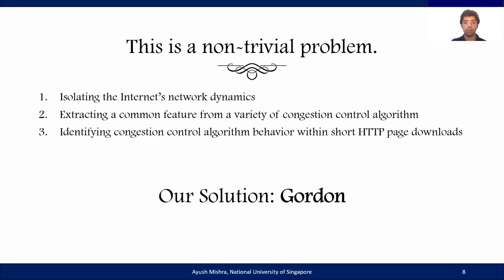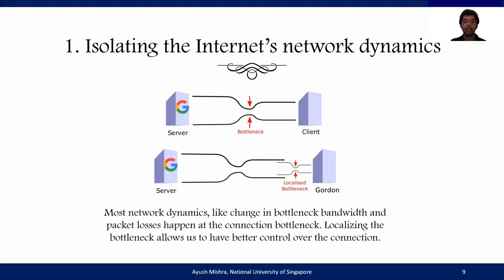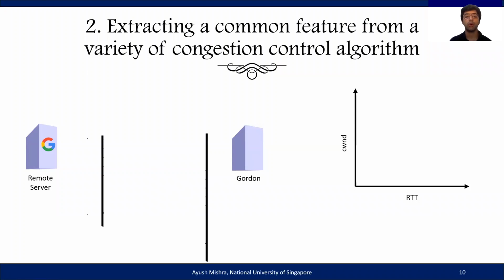Our solution to these problems was a measurement tool called Gordon. Gordon addresses these issues through a number of design decisions. Most network dynamics, like change in bottleneck bandwidth and packet losses, happen at the connection bottleneck. Gordon therefore attempts to isolate these network dynamics by localizing the bottlenecks, thereby being able to control the connection's characteristics more directly. Gordon uses the congestion window as the common feature to be measured across measurements. It does this because most of our target congestion control algorithms are window-based. The ones that are not have a cap on the maximum number of in-flight packets they are allowed to have, which effectively becomes their congestion window.